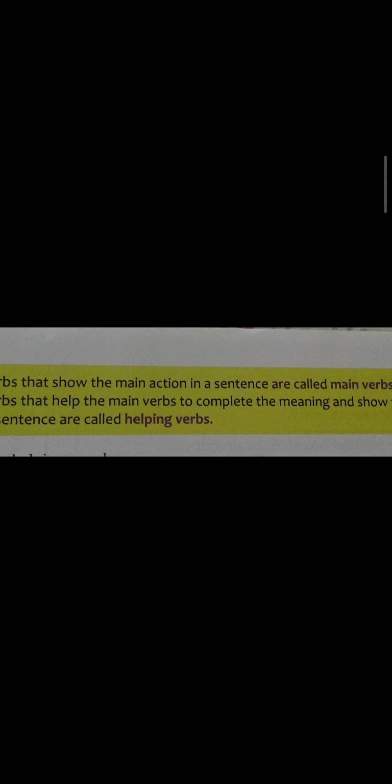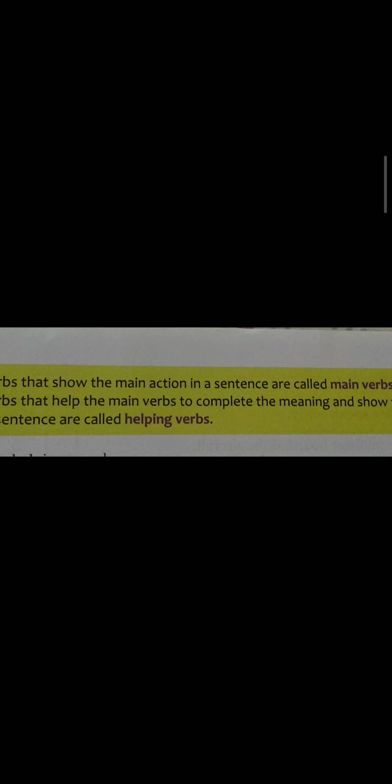He is working late today. Is is the helping verb which makes the complete sentence with working. Working is the main verb. They are working late today. Are is the helping verb and working is the main verb. Are makes the complete sentence by using working with the main verb.